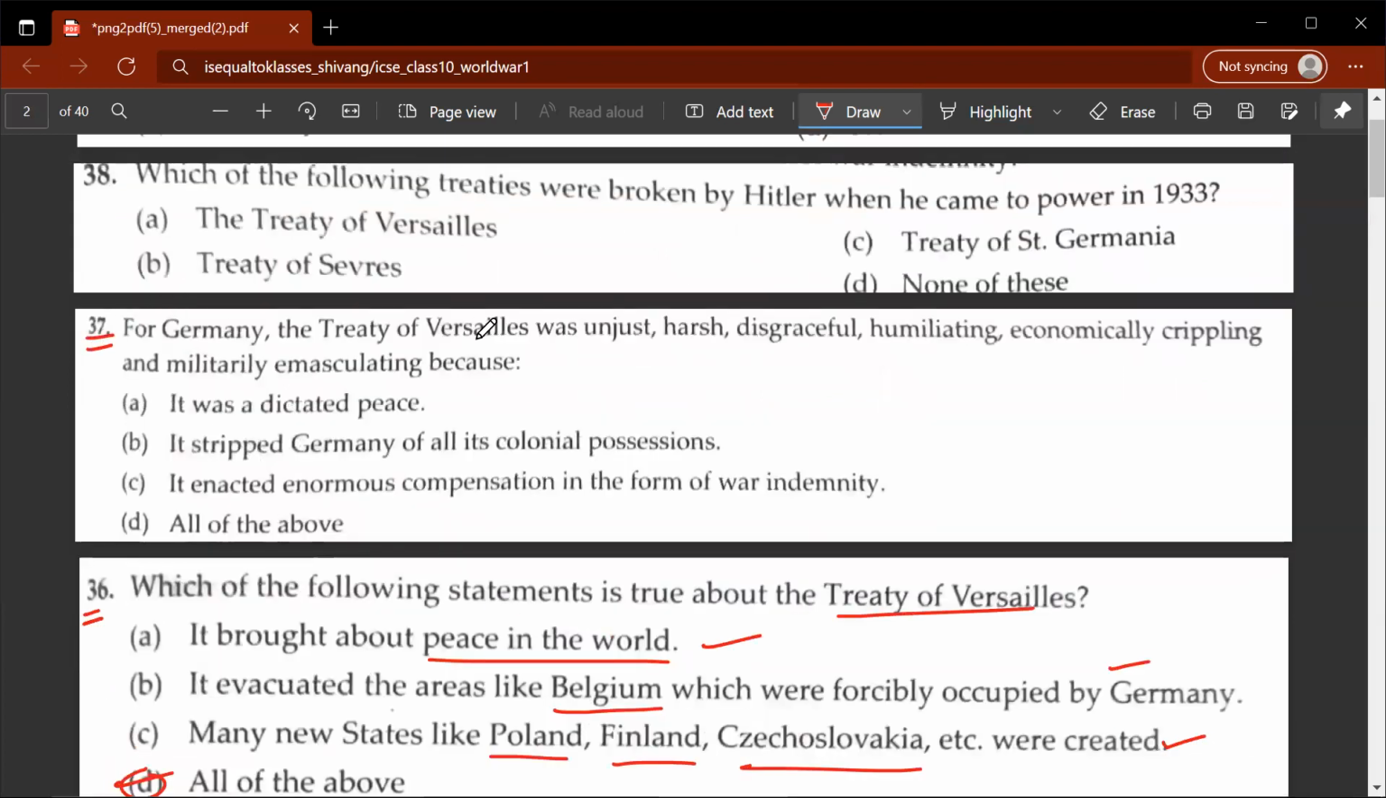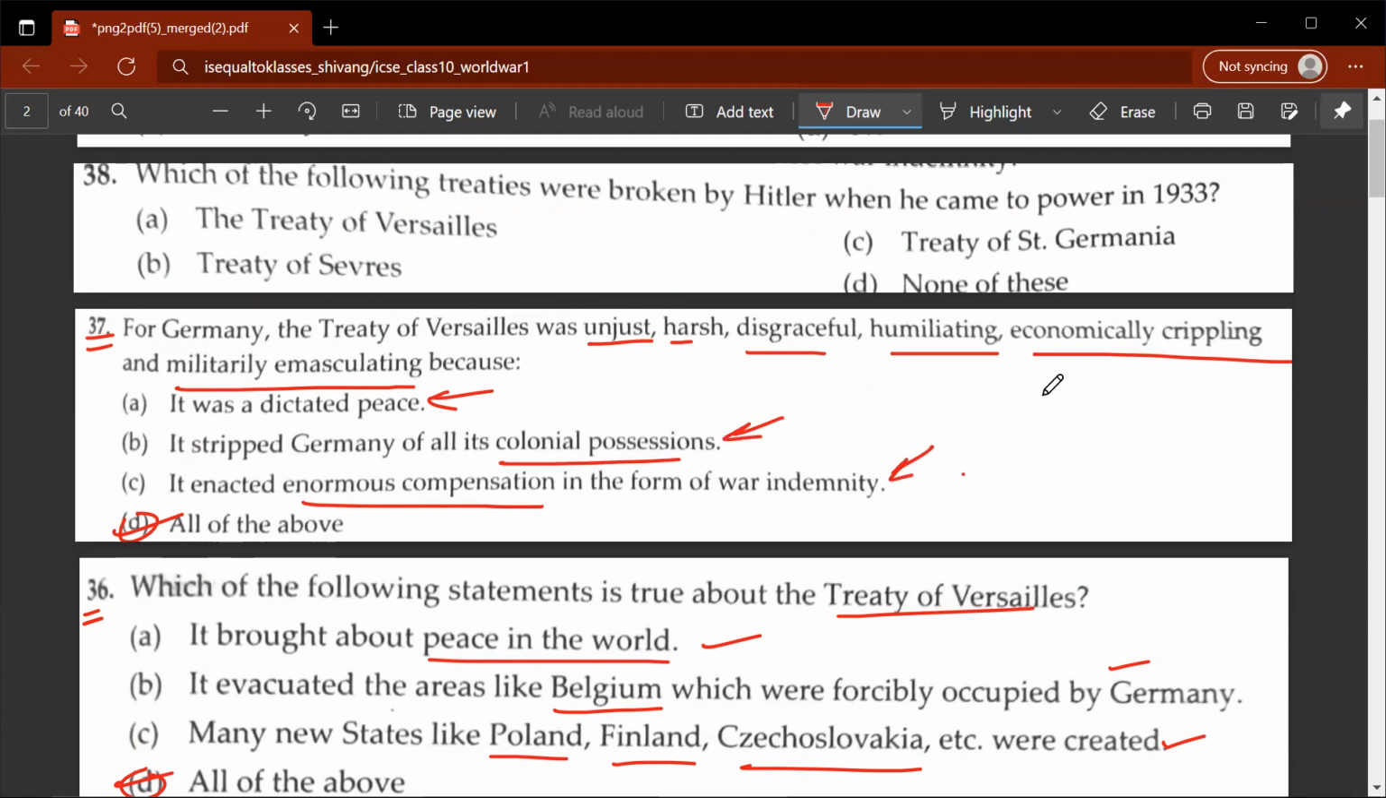37th question. For Germany, the Treaty of Versailles was unjust, harsh, disgraceful, humiliating, economically crippling, and militarily emasculating because. What do you think is the correct answer? Of course, D would be the correct answer. It was dictated peace. It stripped Germany of its colonial possessions. It enacted enormous compensation in the form of war indemnity.